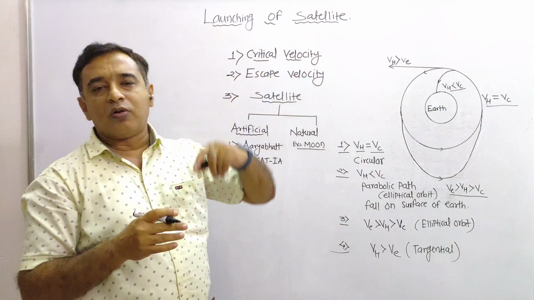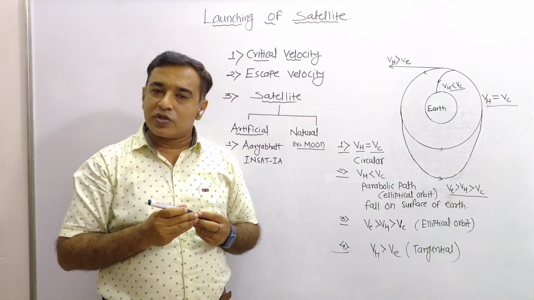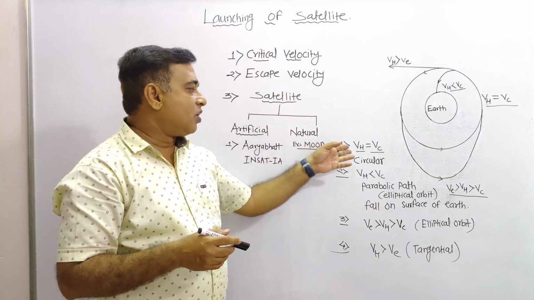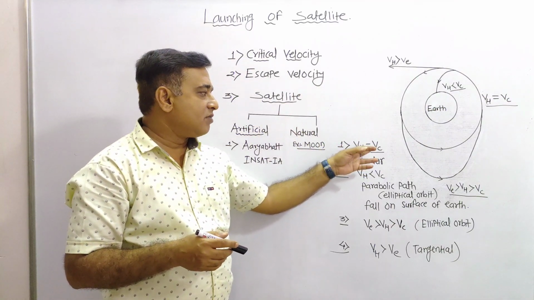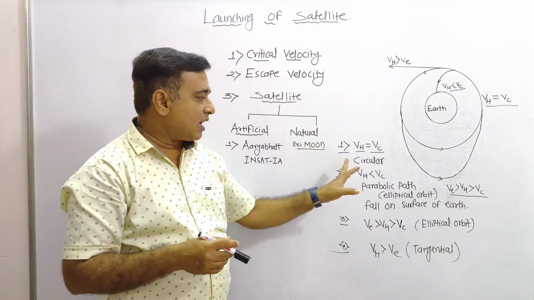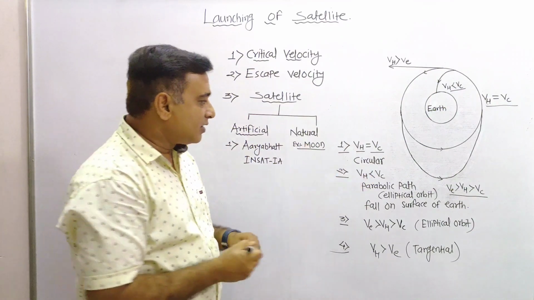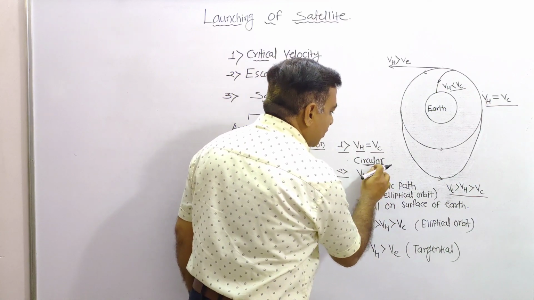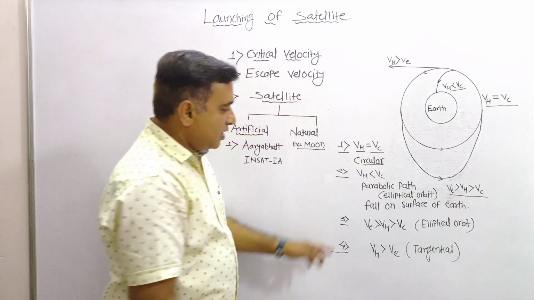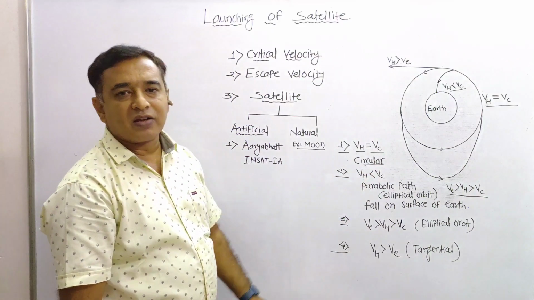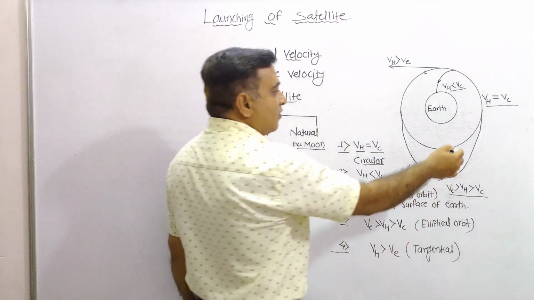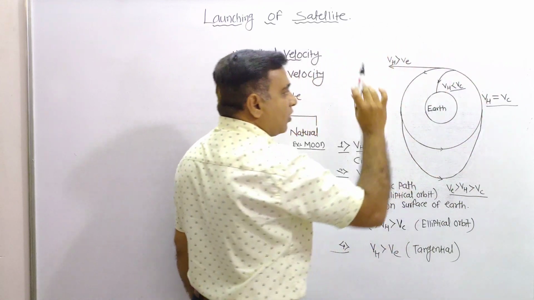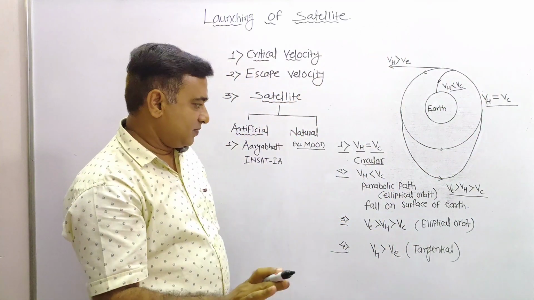Then we saw how the satellite is launched using the video. Later, there are certain possibilities. When the horizontal velocity is equal to critical velocity, the satellite follows a circular path. If horizontal velocity is less than the critical velocity, it follows a parabolic path or elliptical orbit and falls on the surface of the Earth.